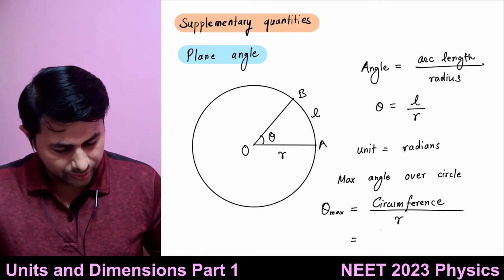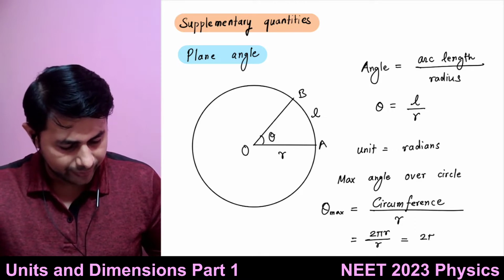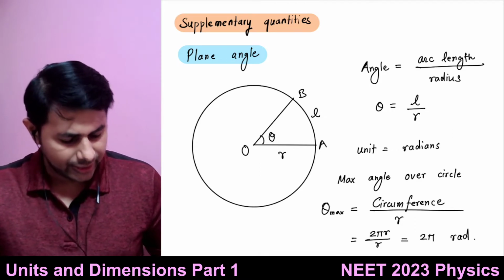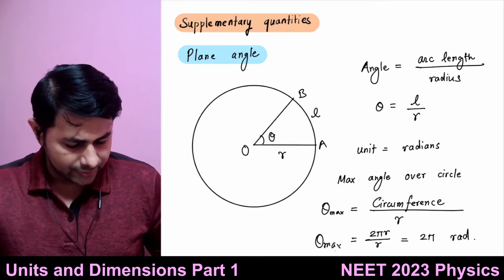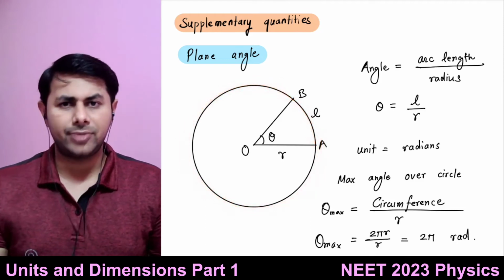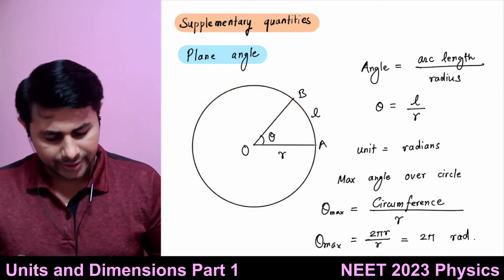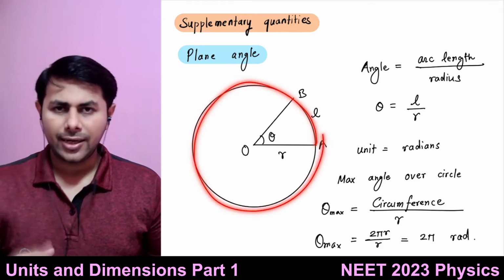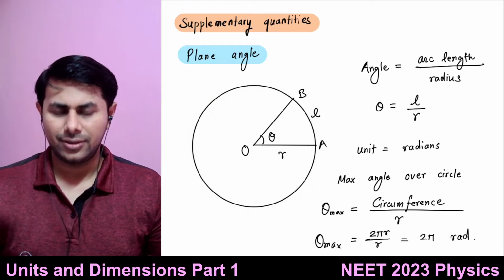So it is 2 pi r divided by r, which is 2 pi radians. You can write rad in short. So this is the maximum angle that can be subtended at the center of the circle, subtended by an arc length equal to the circumference of the circle.